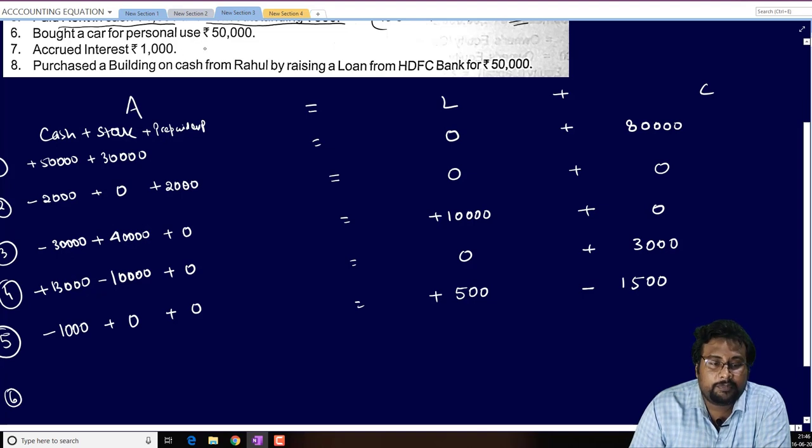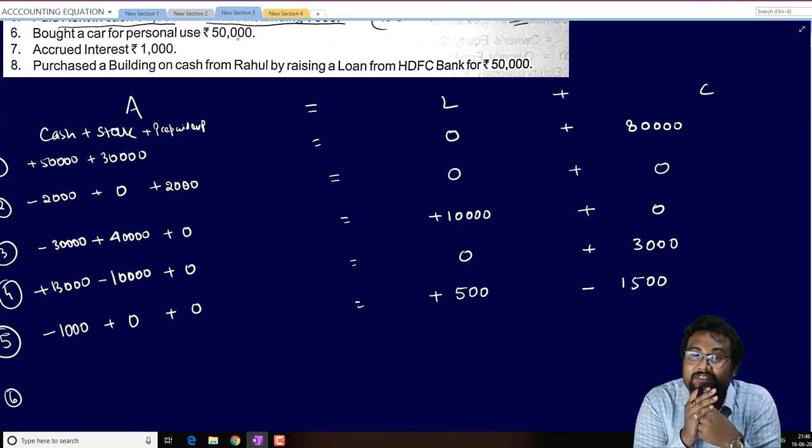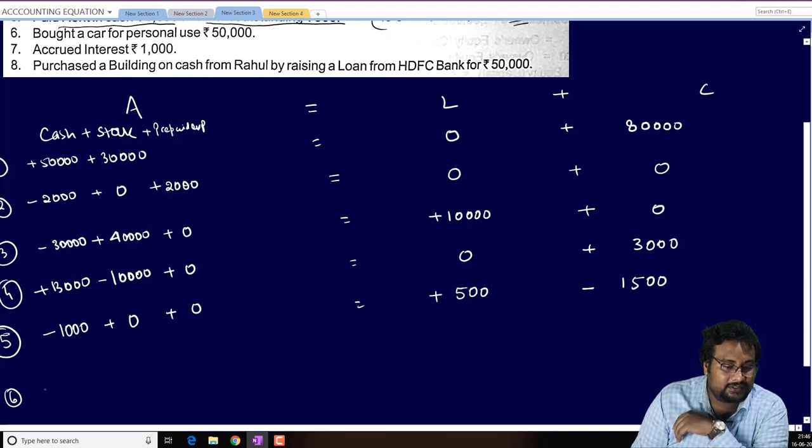Bought a car for personal use, 50,000. The owner purchases a car for personal use, and whatever the owner takes from the business for personal use is known as drawing. So how much is cash decreased? Cash is decreased by 50,000. How much stock influence? No. Prepaid expenses? Nothing. Any future payment? No.